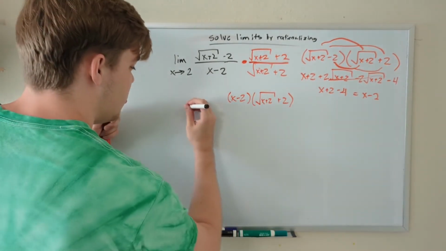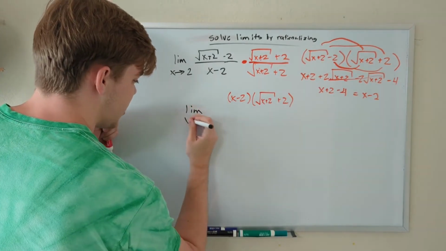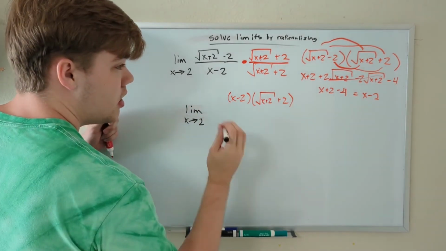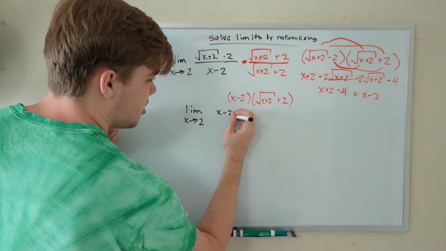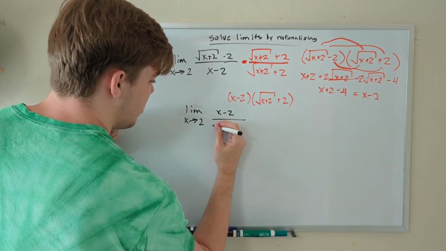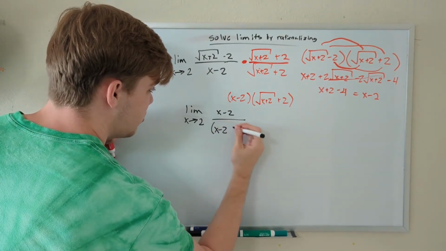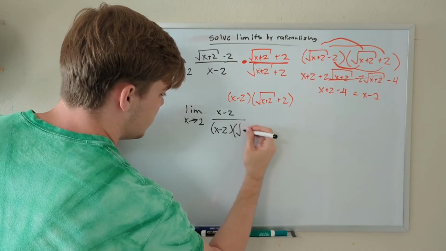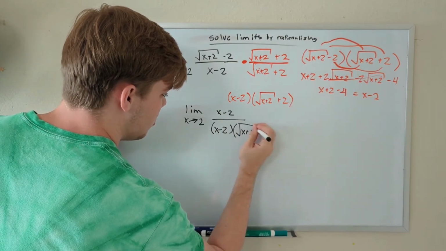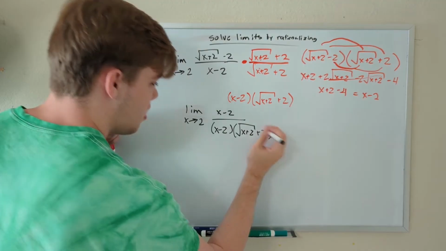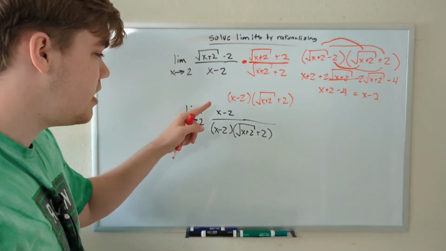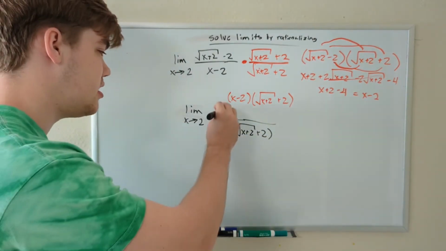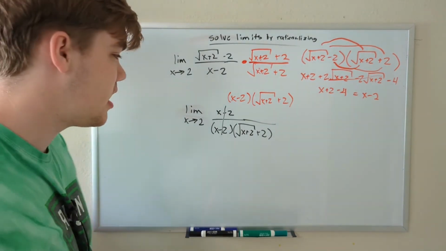All of this is equal to the limit as x approaches 2 of our numerator, x minus 2, divided by x minus 2 times the square root of x plus 2, plus 2. Just like last time, we have a numerator and denominator value that cancel each other out. Bada bing, bada boom, just like that.